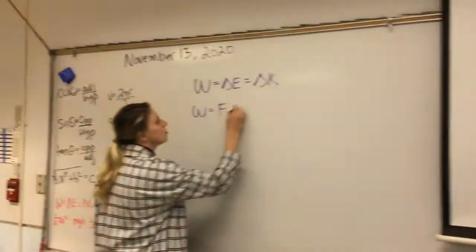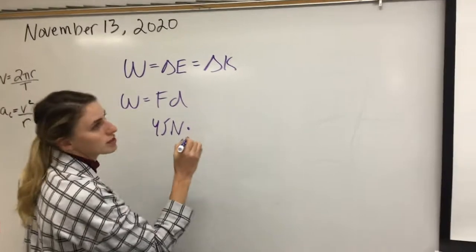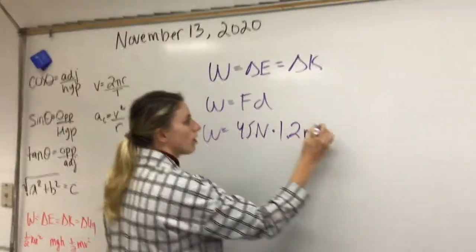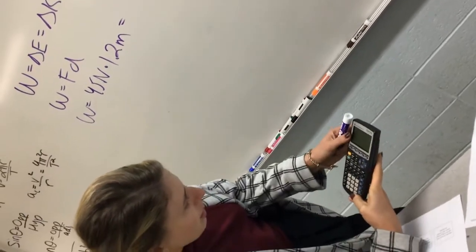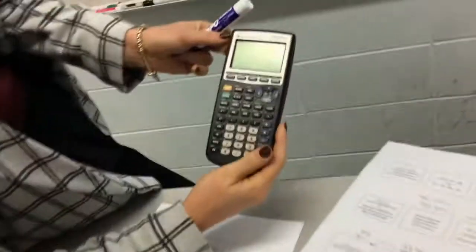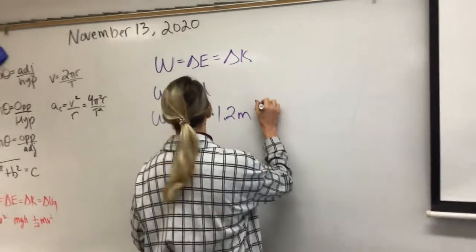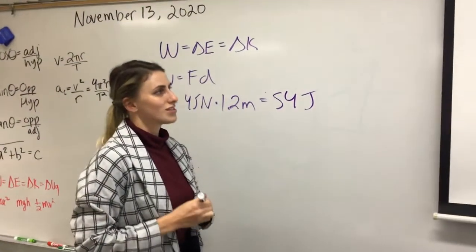Work is force times displacement. Notice how there's lots of different definitions here? What was our force up there? 45 newtons. Okay, so 45 newtons for my force. What was my displacement? 1.2 meters. That's going to give me my work. Let's plug it in. So 45 times 1.2, and I get 54 newton meters, or joules. Okay.